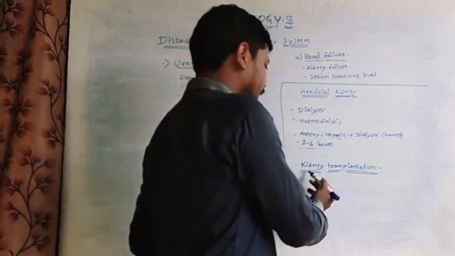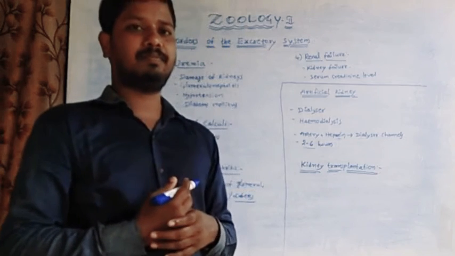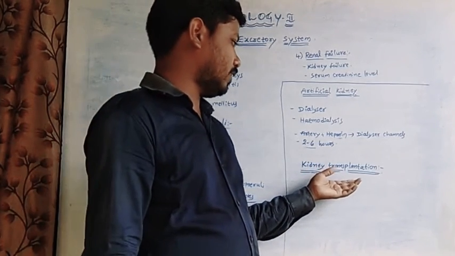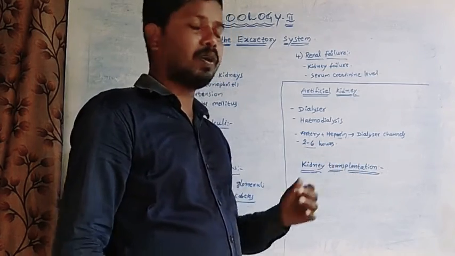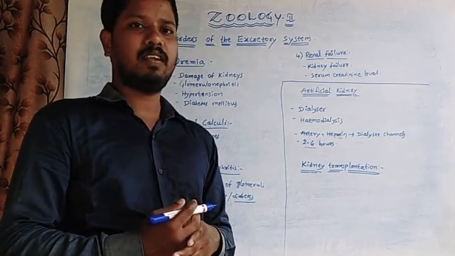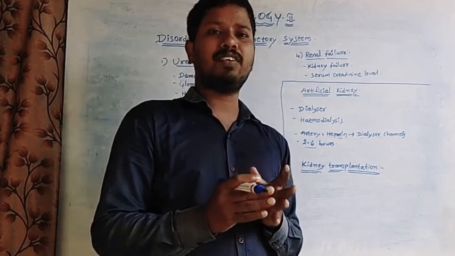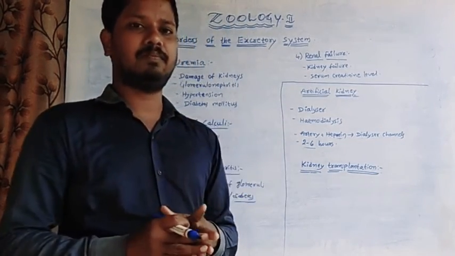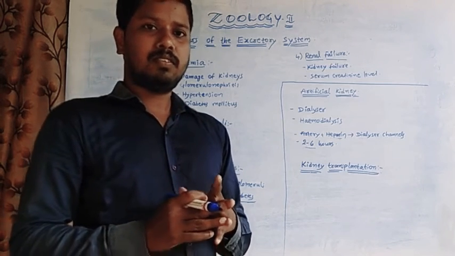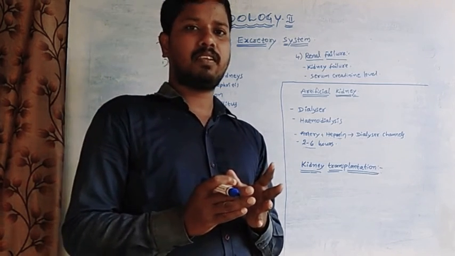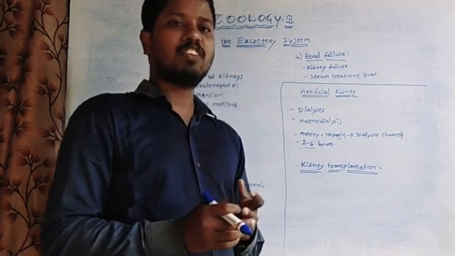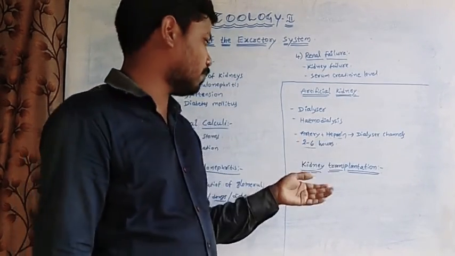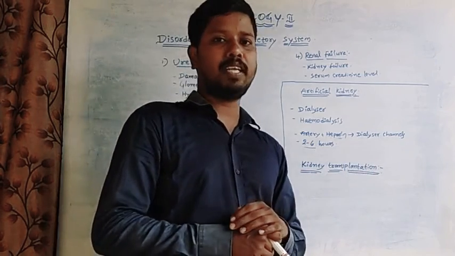So next one is kidney transplantation. In this process, when a person's both kidneys are functionally inactive or fail, that person can be transplanted with a donor kidney. This process is called kidney transplantation.